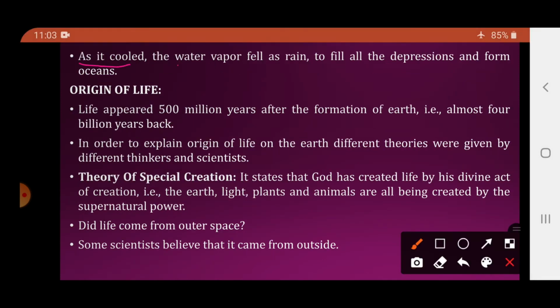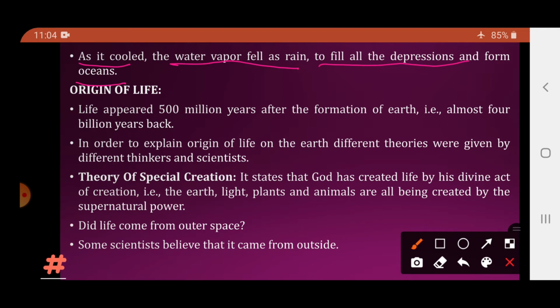As it cooled, the water vapor fell as rain to fill all the depressions and form the oceans. So what happened? Water vapor, as it cooled down, came back to the Earth in the form of rain. Whatever pits were there were filled with water, and in this way oceans were formed on the Earth. Now we have seen the origin of Earth.